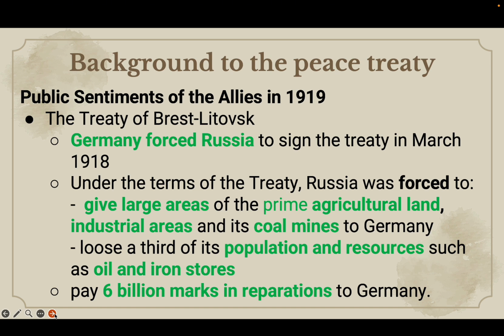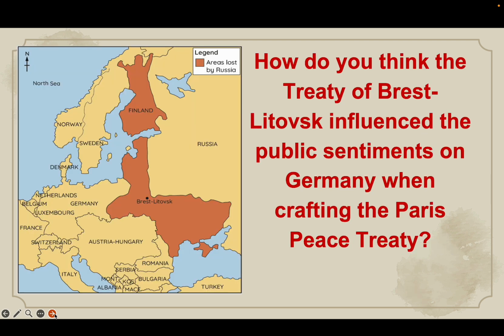So given this background, it was very clear that the public at the time who knew about this were not going to be lenient towards Germany. They were also going to demand harsh terms to be imposed on Germany. So in a sense, we can guess that the Treaty of Brest-Litovsk would influence public sentiment when it came to the peace treaty that was going to be imposed on Germany.